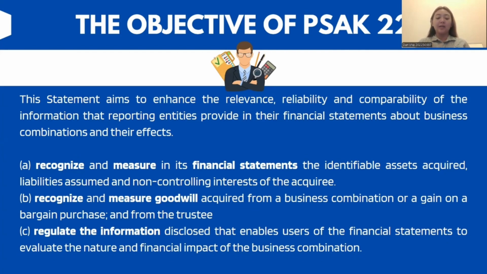They recognize and measure in its financial statements the identifiable assets acquired, liabilities assumed, and non-controlling interests in the acquiree. Next is to recognize and measure the goodwill acquired from a business combination or a gain on a bargain purchase, and regulate the information disclosed that enables users of the financial statements to evaluate the nature and financial impact of the business combination.